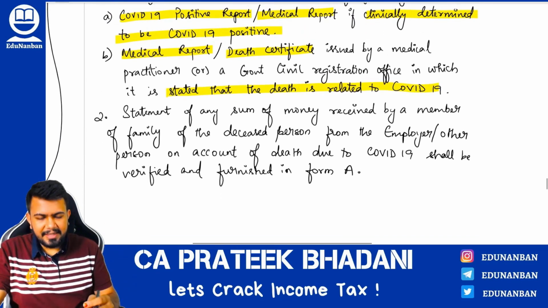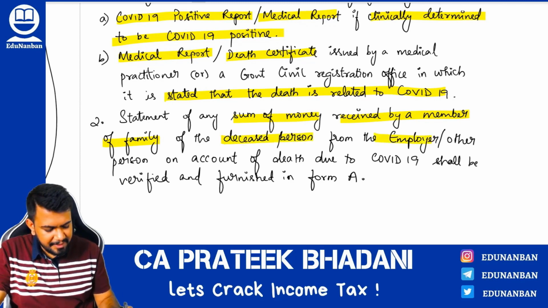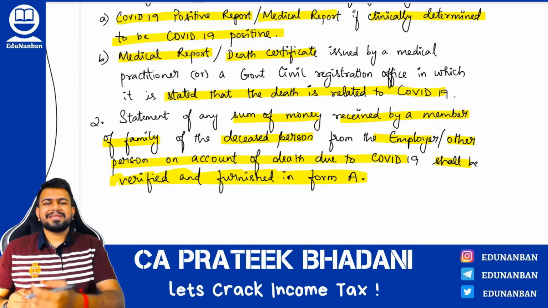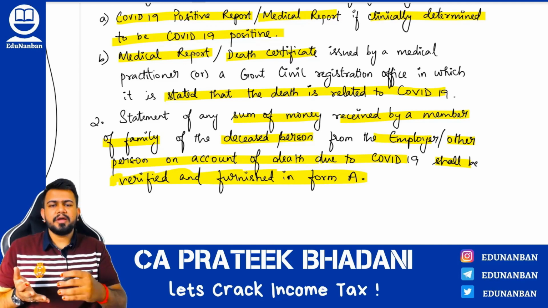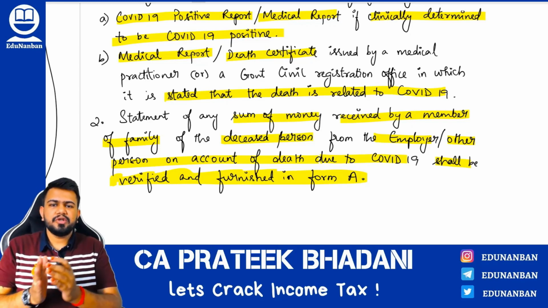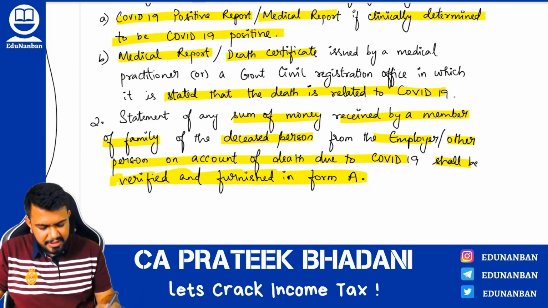Okay. And then second point, statement of any sum of money received by a member of a family of the deceased person from the employer or other person on account of death due to COVID-19 should be verified and furnished in form A. So the family member who is receiving the money from either the employer or any other person, for the death of an individual due to COVID-19, all the details should have to be mentioned and furnished in form A.